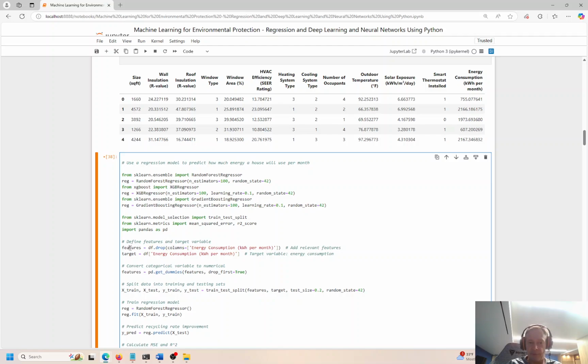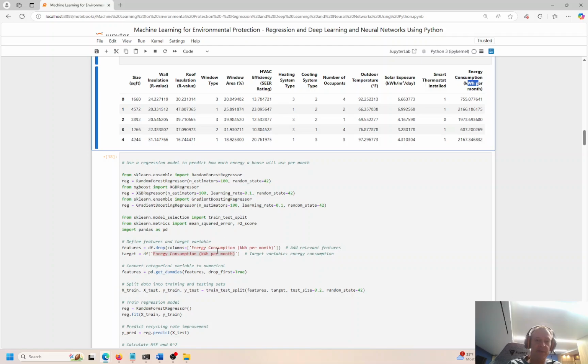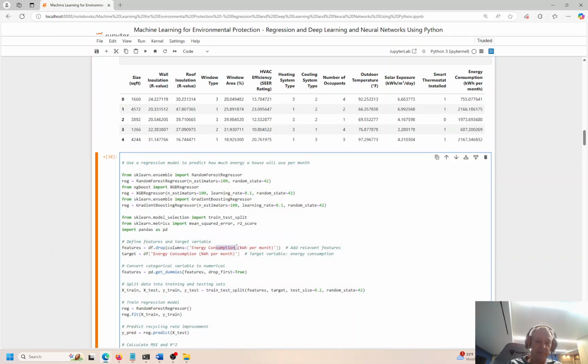So like we saw before, we have the features. These are the independent variables. Target, we'll have one target dependent variable, okay? So this is going to be energy consumption in kilowatts per month. The metric is kilowatts, right? So it's a not standard US system. Oh wait, I'm sorry, this is US. I think kilowatts is US system. I was thinking of something else like kilometers, sorry, apologize. So standard metric in terms of energy consumption, kilowatts per month.